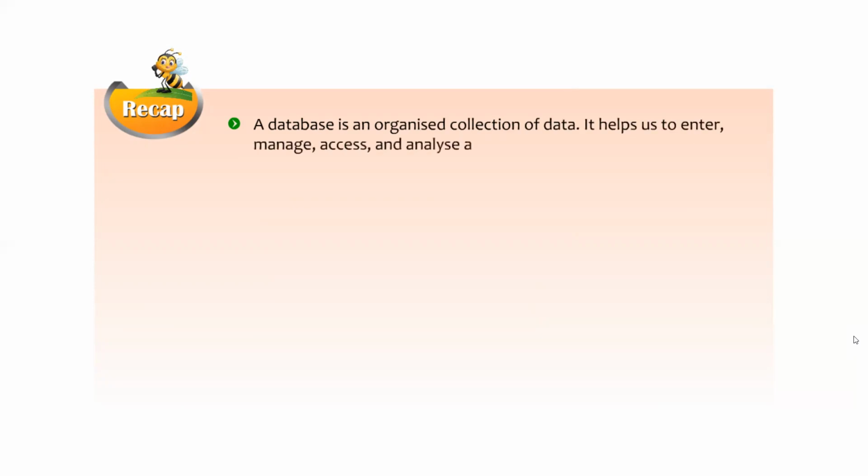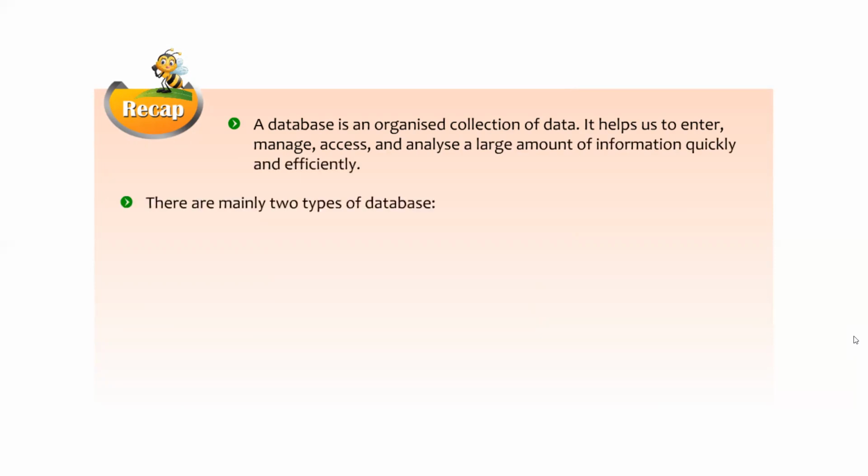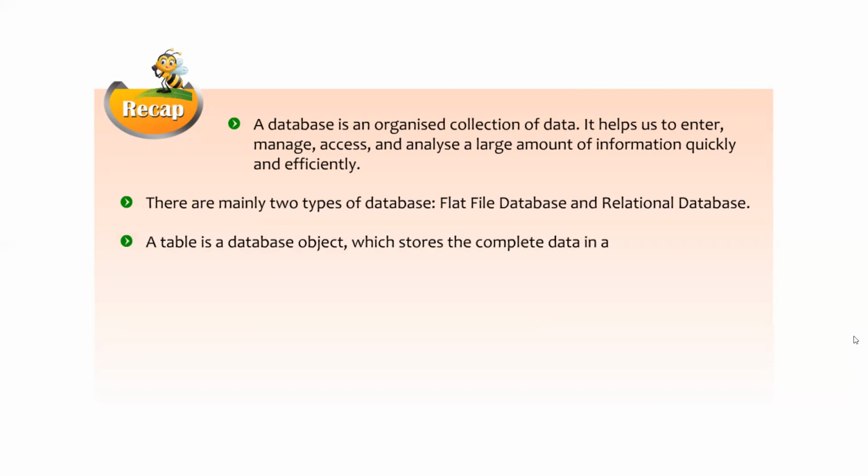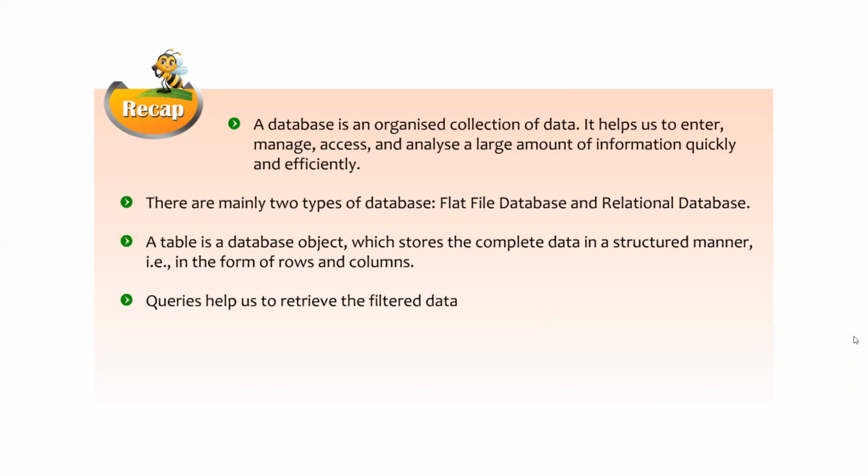Okay students, let us take a recap of this chapter. A database is an organized collection of data. It helps us to enter, manage, access and analyze a large amount of information quickly and efficiently. There are mainly two types of database: flat file database and relational database. A table is a database object which stores the complete data in a structured manner, that is, in the form of rows and columns. Queries help us to retrieve the filtered data from the database based upon some conditions.